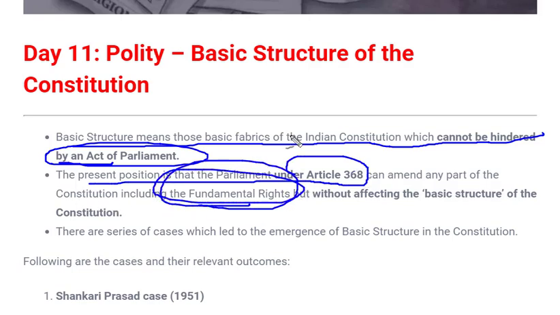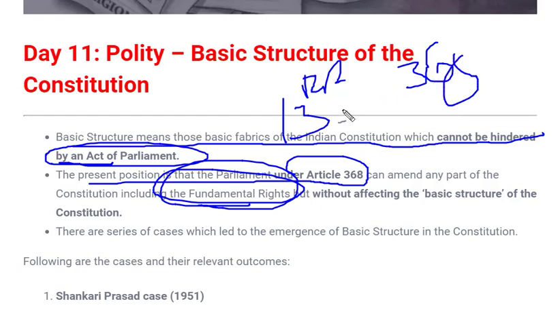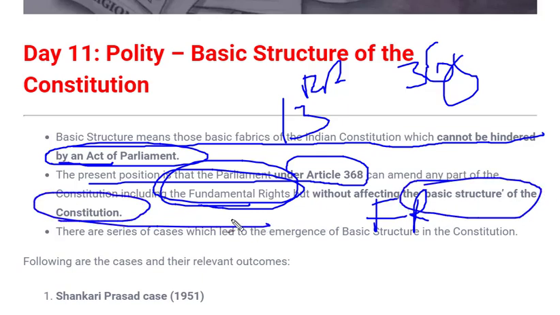Now you see, Article 13 says fundamental rights should be protected, and Article 368 gives power to Parliament to amend articles or any law in the constitution. So even our fundamental rights can be amended, but the point to be noted is that the basic structure of the constitution should not be hindered.